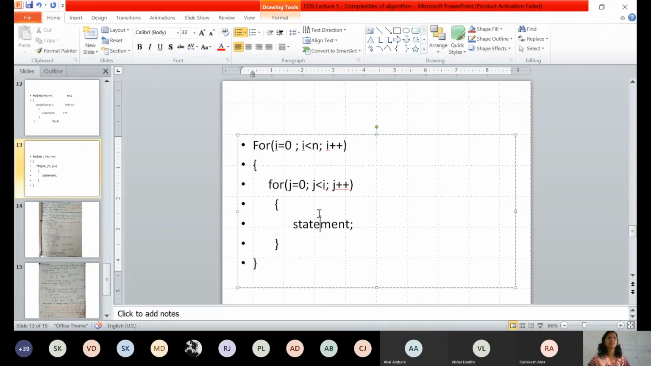N plus 1? No. See, I am again suggesting you to trace the code, trace the for loop. Then only you will be able to find the correct answer for this. See, this is how I have traced my code.